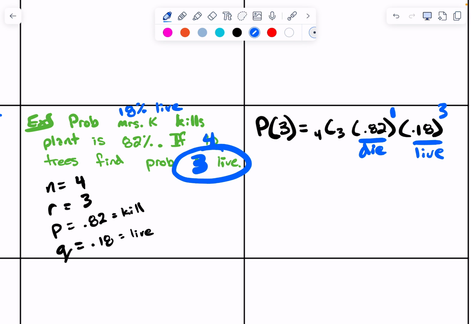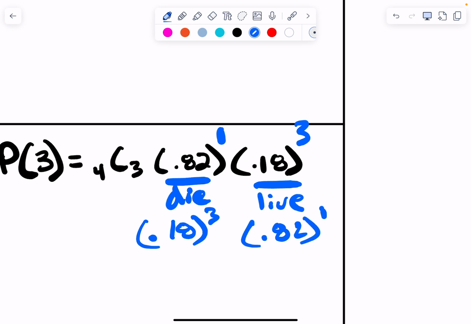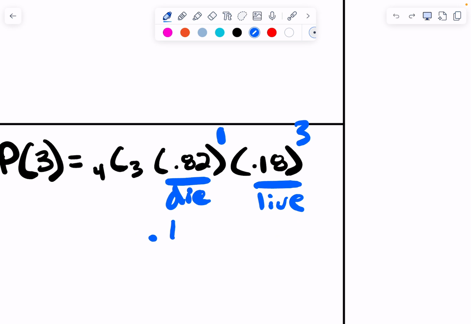The exponents didn't matter on which one they were on. Yes, they do. No, they do. It's different. It doesn't matter which one you do first, right? I could have put 0.18 to the third power first and 0.82 to the first power second. I could switch those two around, but the 3 has to go to the 0.18 and the 1 has to go to the 0.82.